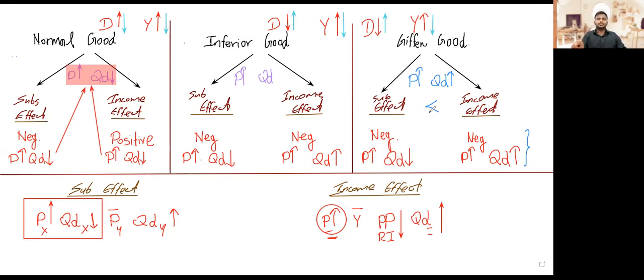And this is how Giffen goods are different from inferior goods, right? For an inferior good, the substitution effect is negative. Giffen good, substitution effect is negative. For an inferior good, the income effect is negative. Giffen good, income effect is negative.